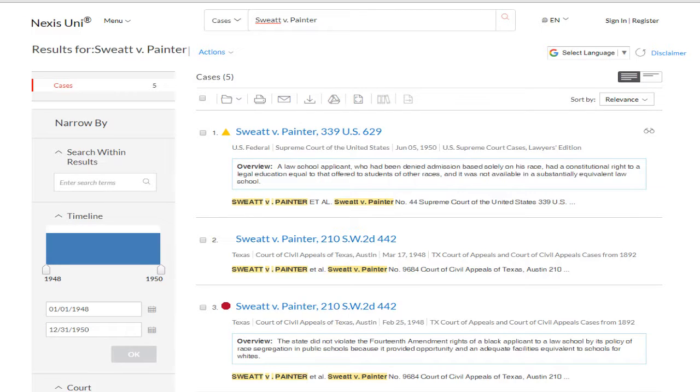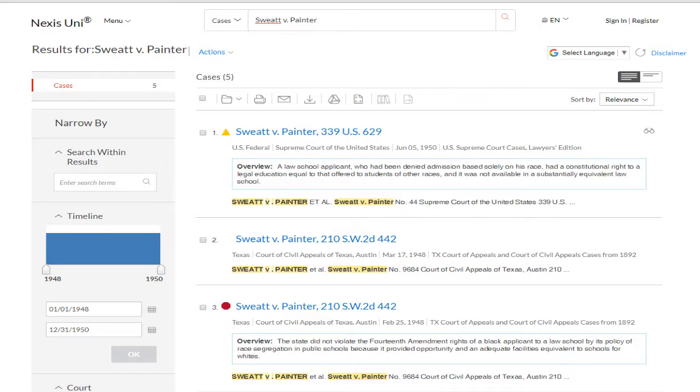What we get now are 5 cases, 2 of which are lower court cases from Texas, and 3 are from the Supreme Court. A few of these hits are just procedural filings, so you want to look for the ones that actually have this little box that says Overview. That'll be the real case.